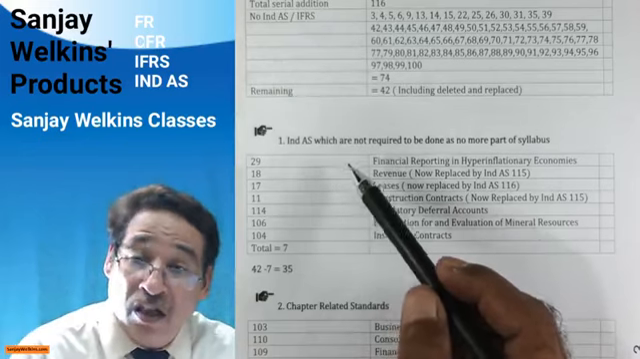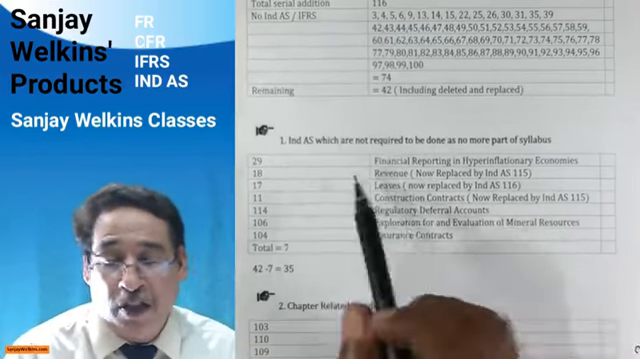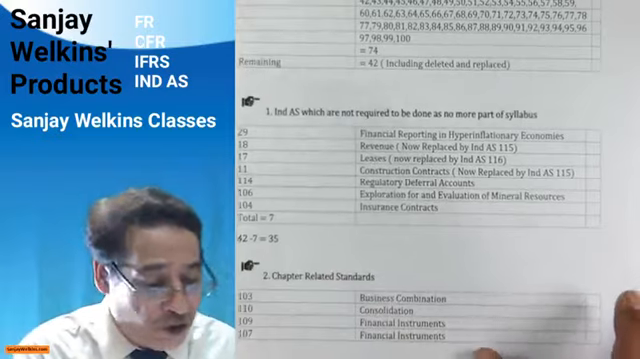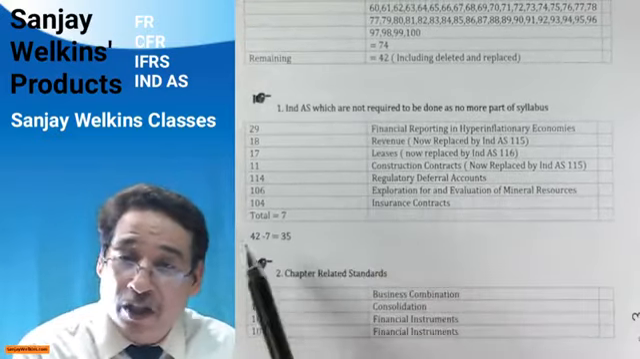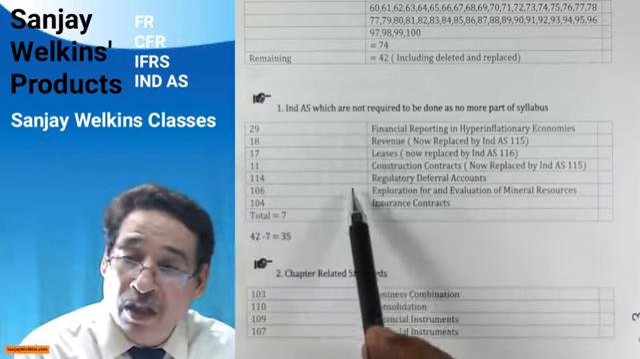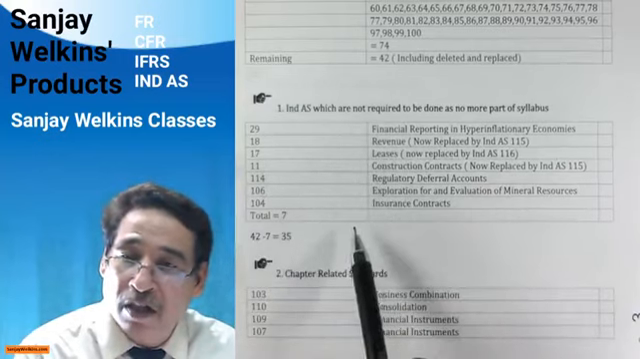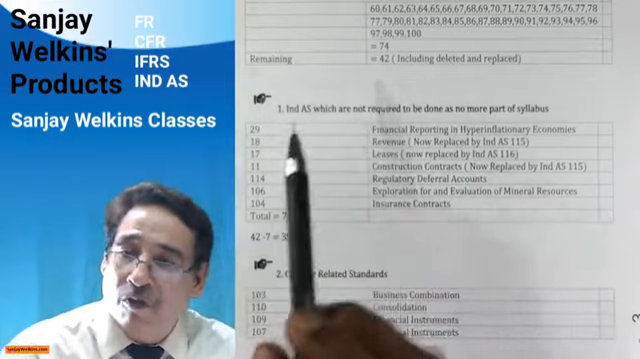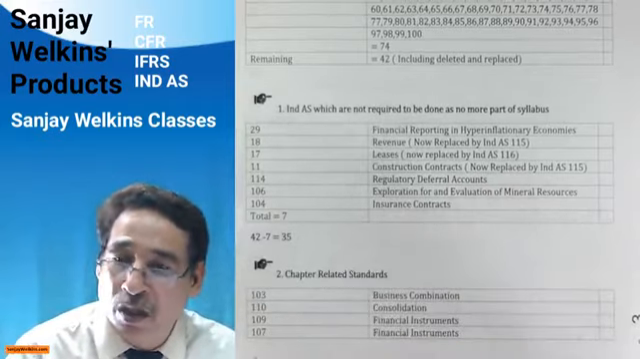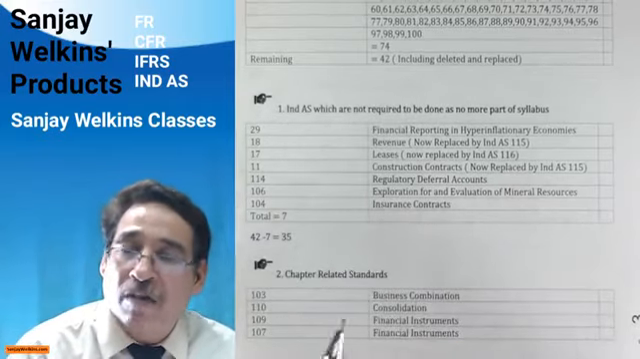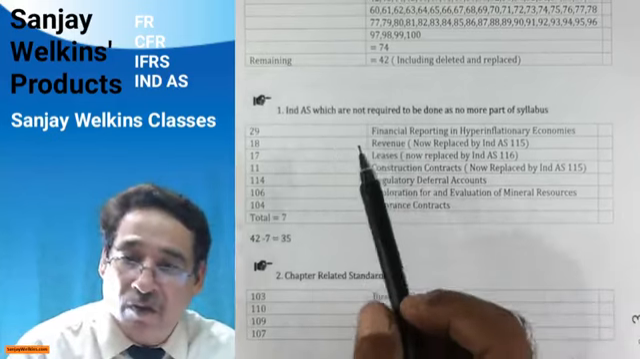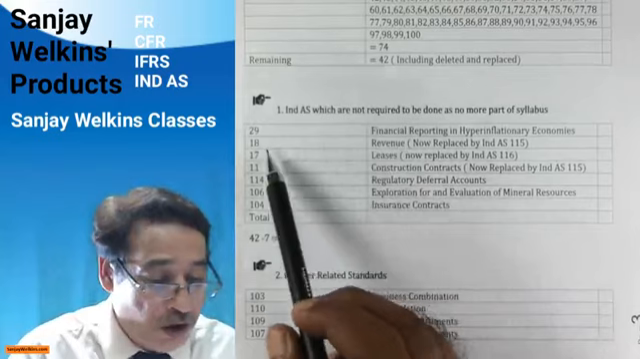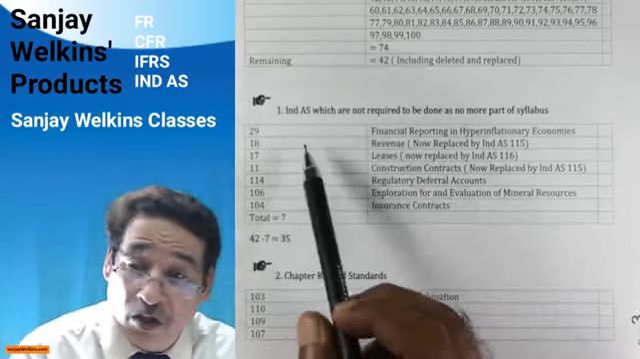So which are the standards which have been deleted? Quite obviously, you would like to know that first. I'm very sure about that. So these are the Ind ASs which are not required to be done. That means you need not do these standards. Remember, technically there are 42 standards which have been issued. That's a different matter. Out of that, many standards have been deleted now. For instance, just have a look over here. Out of this 42, you need not do 29.